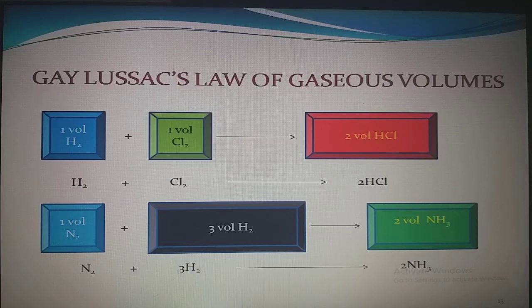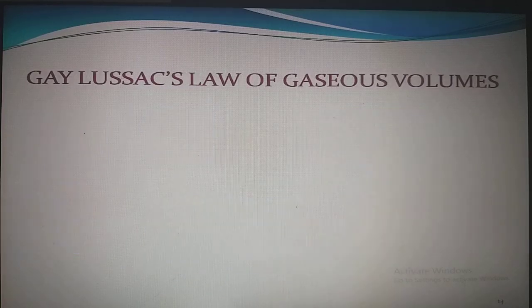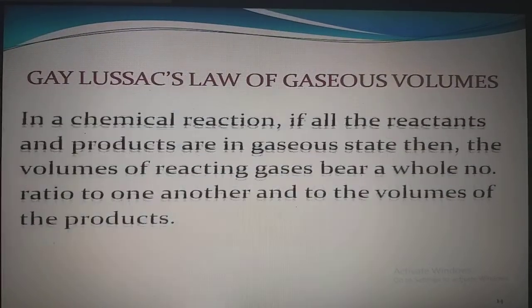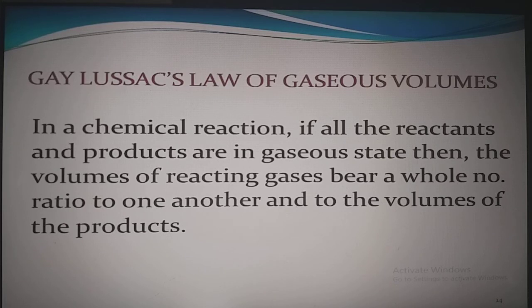The ratio of nitrogen and hydrogen is 1:3. The ratio of nitrogen and NH3 is 1:2. And the ratio of hydrogen and NH3 is 3:2. This is the law of gaseous volumes. It states that in a chemical reaction, if all the reactants and products are in gaseous state, then the volumes of reacting gases bear a whole number ratio to one another and to the volumes of the products.